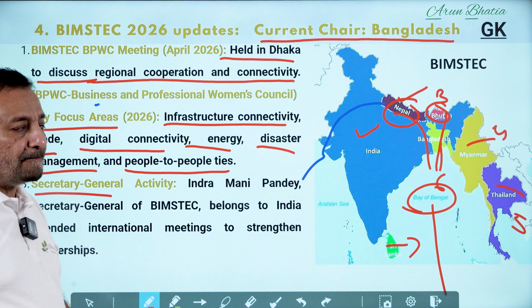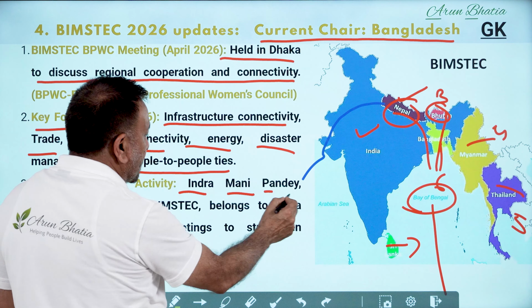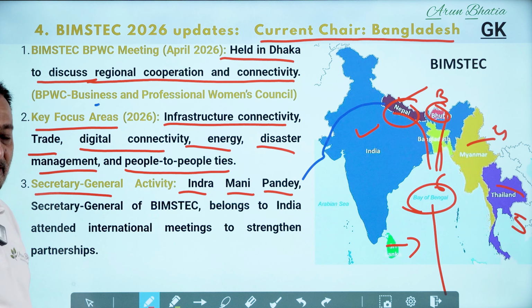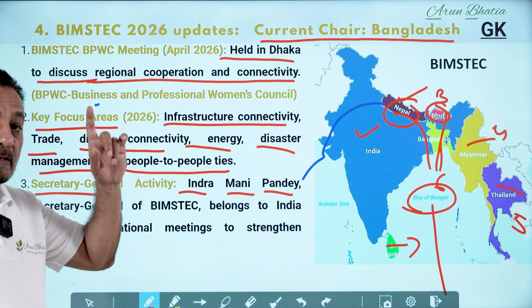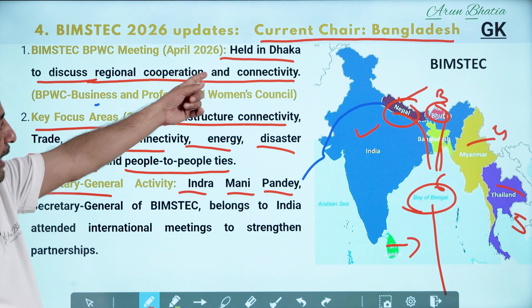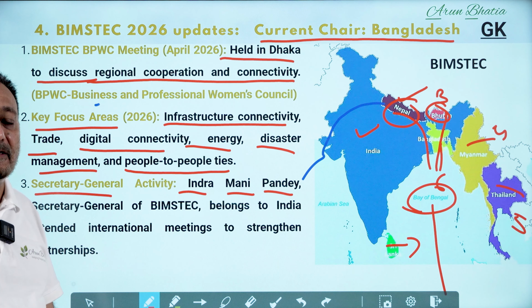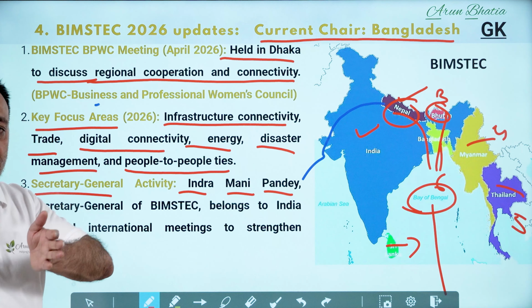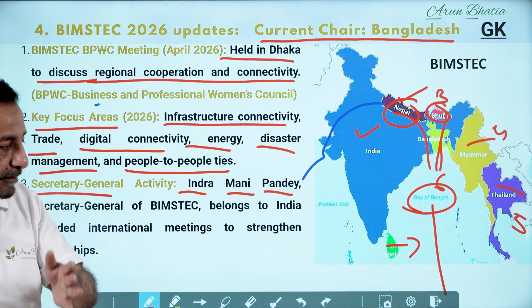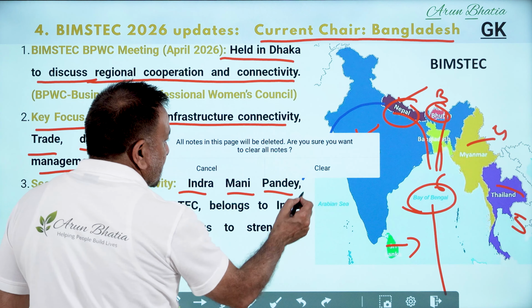The General Secretary is Indra Mani Pandey, the Secretary General of BIMSTEC. The President of BIMSTEC is the head of the Bangladesh government, and that remains till a new president is elected, till the next summit is conducted. Now we are moving to the next point.